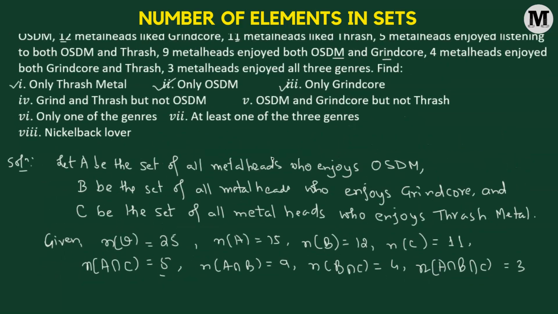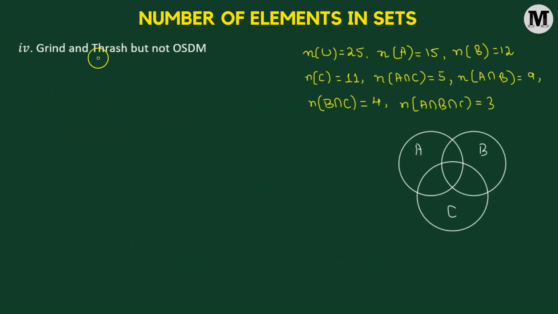Now let's go to the fourth one. We want to find out listeners who listen to grindcore and thrash metal but not OSDM. Now we need to find out the number of metalheads who listen to grindcore and thrash metal but not old school death metal. Now that means the common between grindcore and thrash metal will be B intersection C. However, we cannot include anyone who listens to old school death metal, so that means we'll have to subtract this particular region.